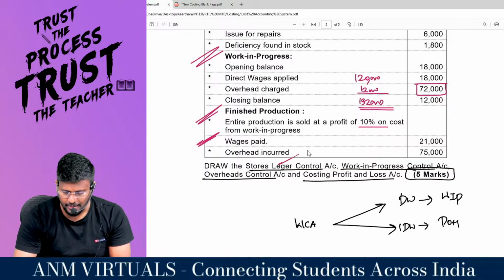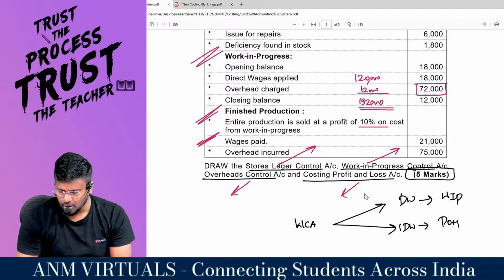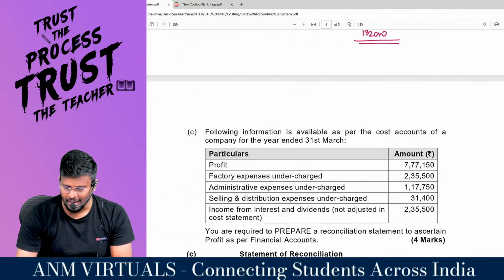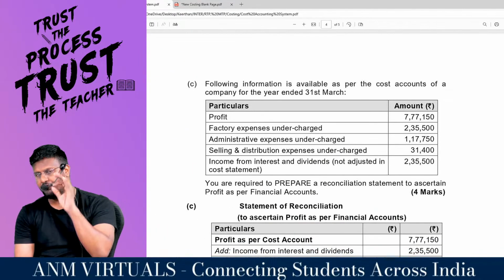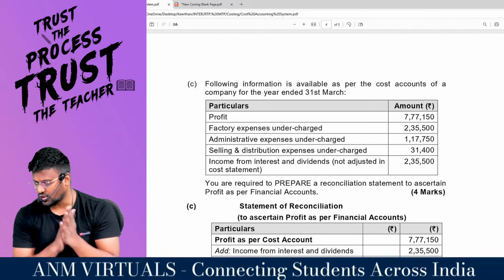That's it. We have prepared the stores ledger control account, WIP ledger control account, overhead control account, and costing P&L account. And we got 5 marks in the exam. I believe that you are having very good clarity with regard to the cost accounting system.